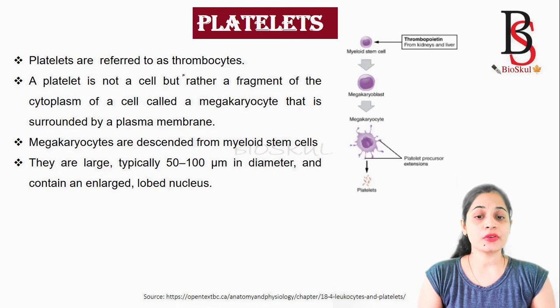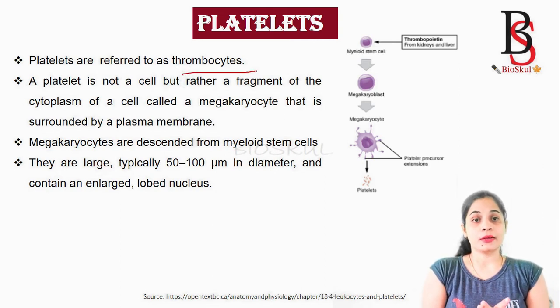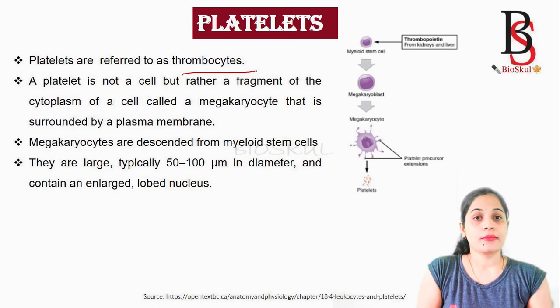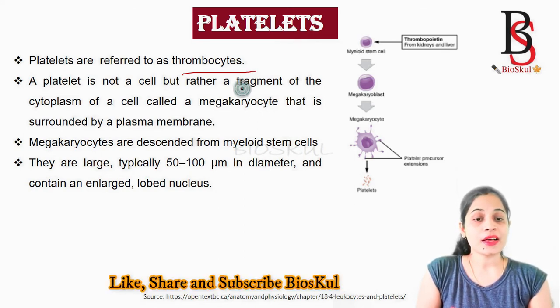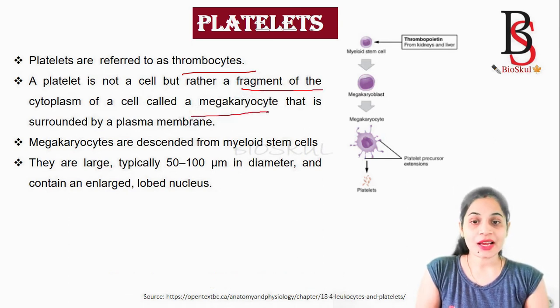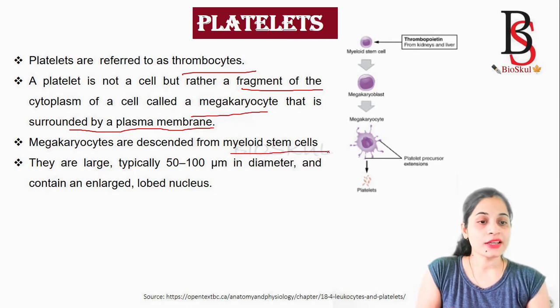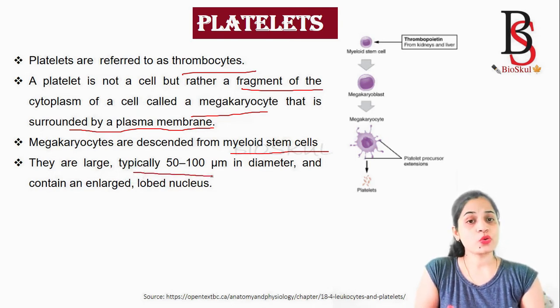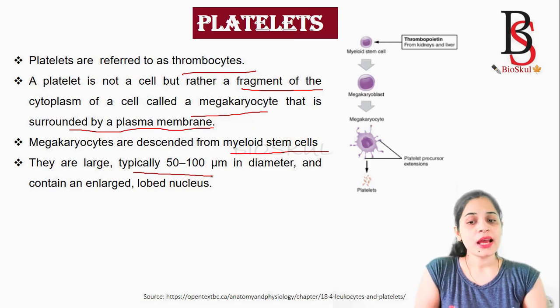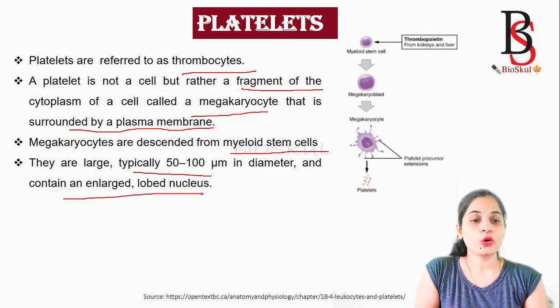Platelets are referred to as thrombocytes, but platelets are actually not a cell. Rather, these are fragments of the cytoplasm of a cell called the megakaryocyte, that is surrounded by the plasma membrane. Megakaryocytes are formed from myeloid stem cells. Megakaryocytes are large, about 50 to 100 micrometer in diameter, and they contain an enlarged lobed nucleus.